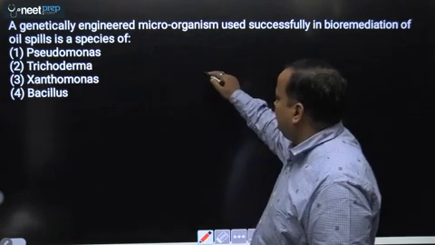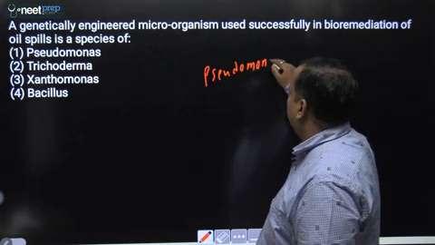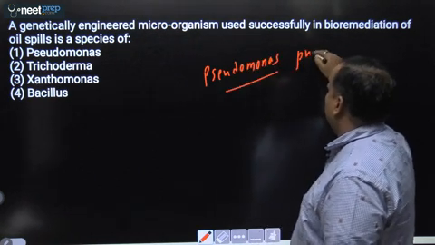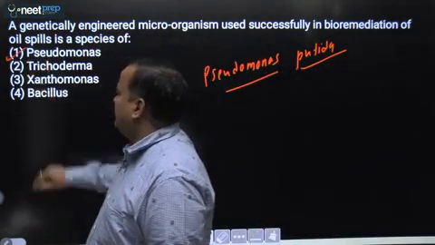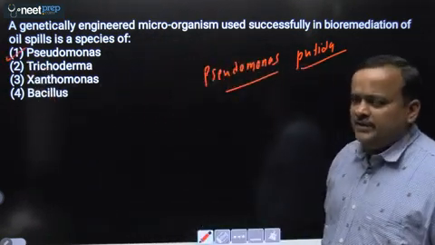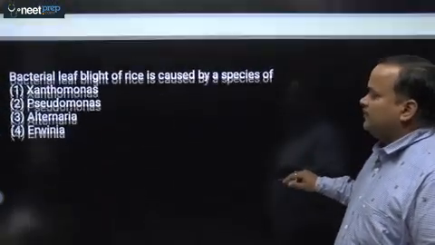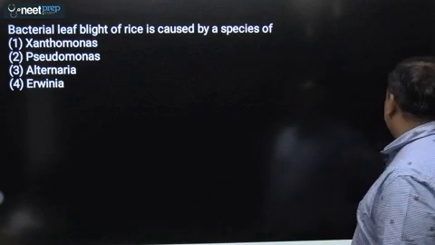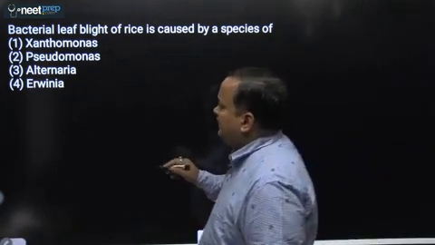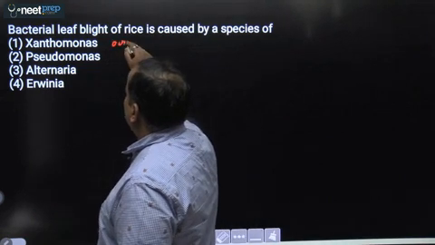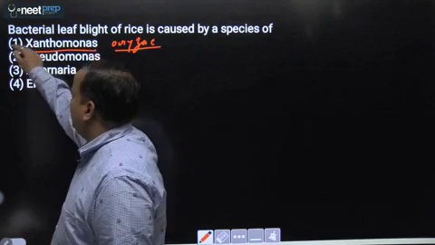And this is present in a bacteria, that is Pseudomonas putida. So the answer will be first, that is Pseudomonas species putida. It helps in removal of oil spill. Next question. Bacterial leaf blight of rice. So bacterial leaf blight of rice is caused by Xanthomonas oryzae. Okay. So the answer will be Xanthomonas oryzae, first.